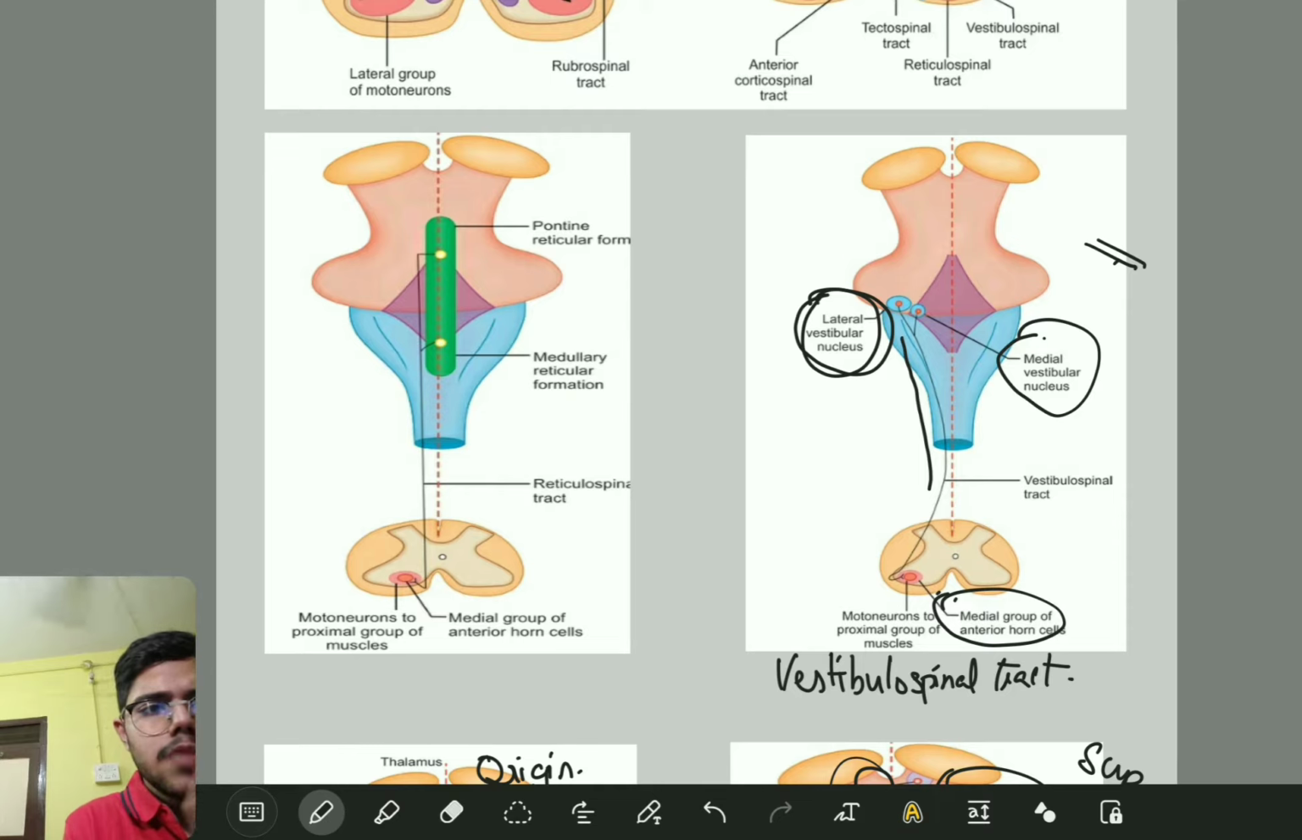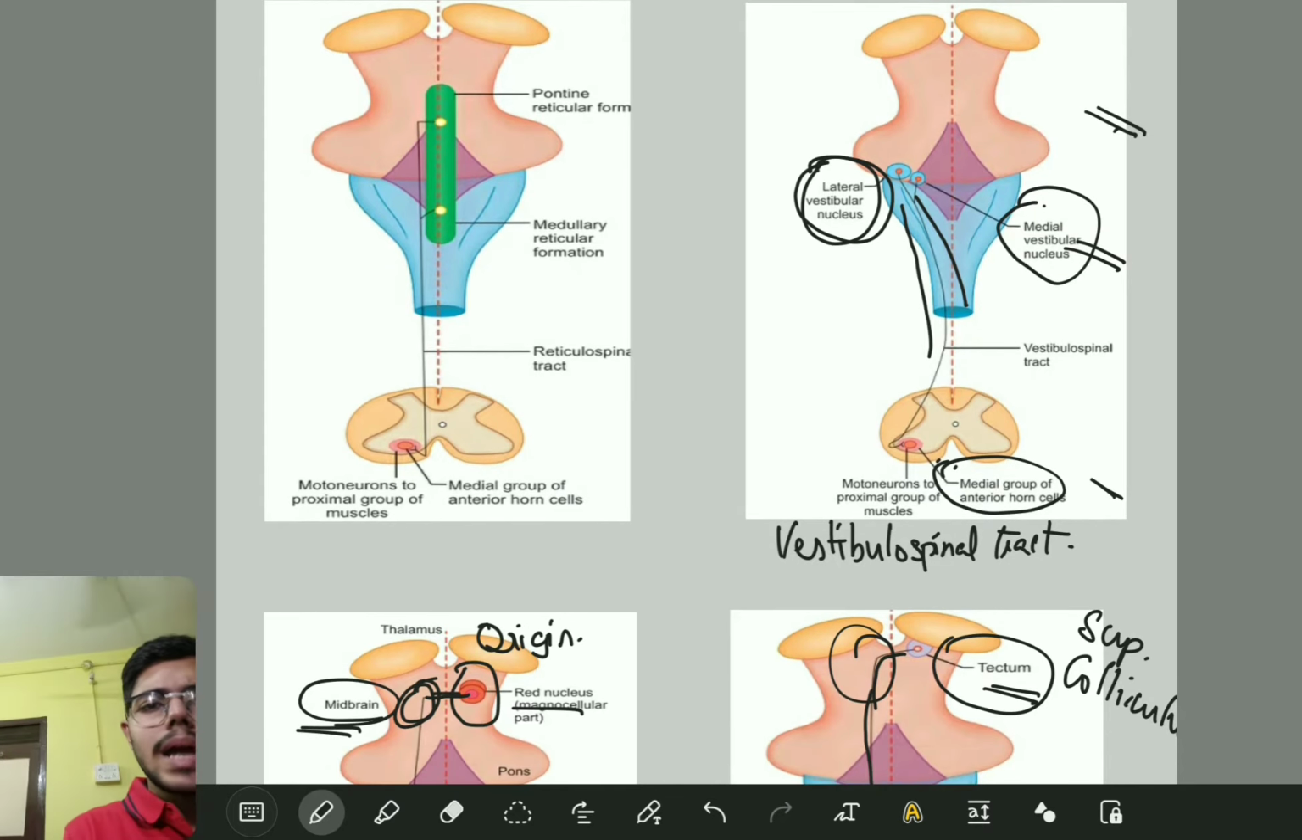Fine. Now if we talk about the medial vestibular tract, they originate mainly from the medial vestibular nucleus and they all move ipsilaterally. Can you see here? They all move ipsilaterally and they terminate in the medial group of interneurons and motor neurons. That's it. Very simple. Okay, vestibular tract. Fine.